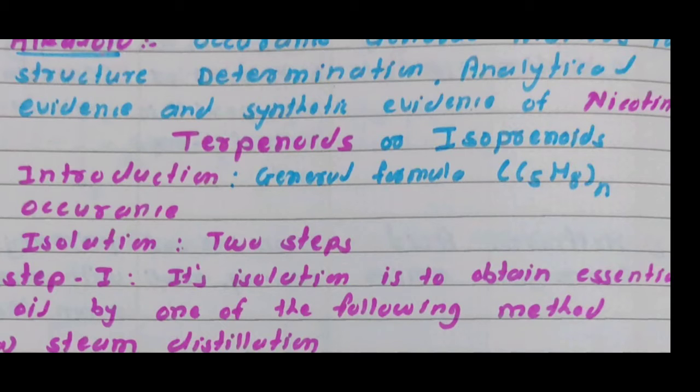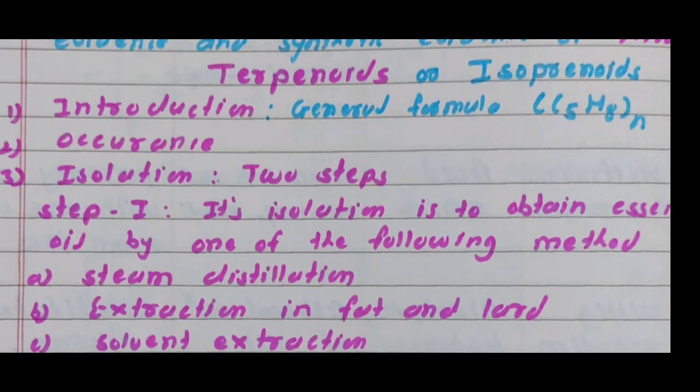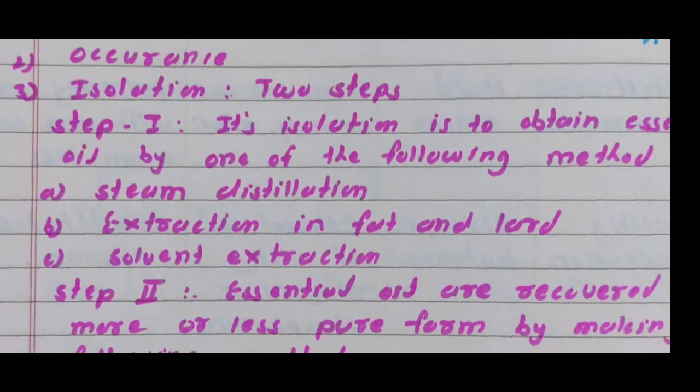Step first is to obtain essential oil by one of the following methods, meaning extraction of essential oil. For extraction of essential oil, the first method is steam distillation, the second is extraction in fat and lard, and the third is solvent extraction.